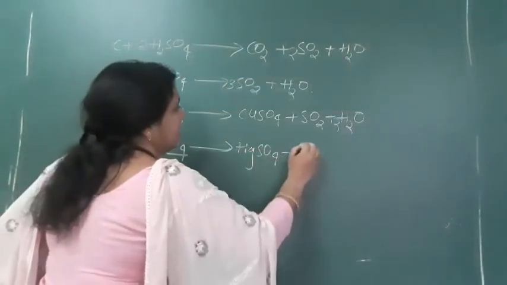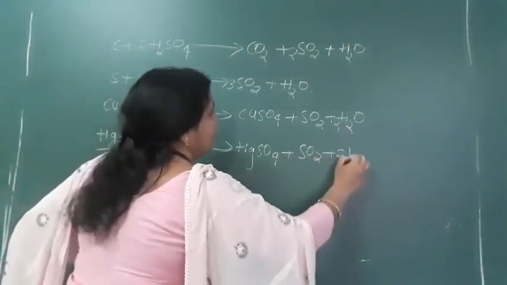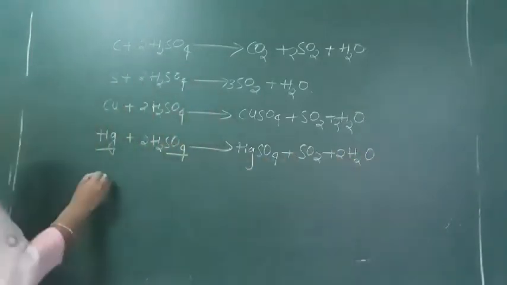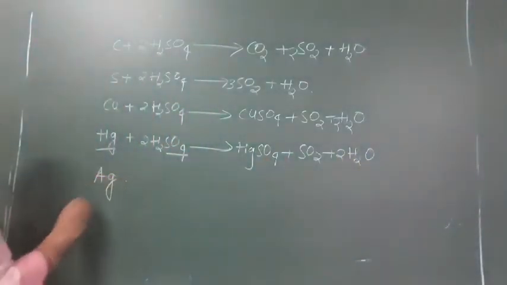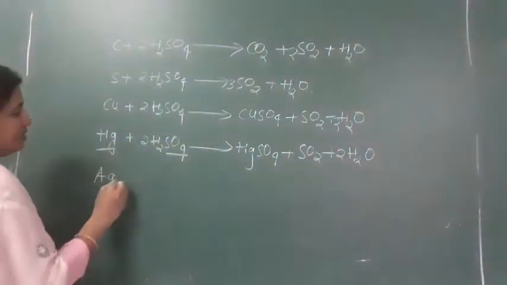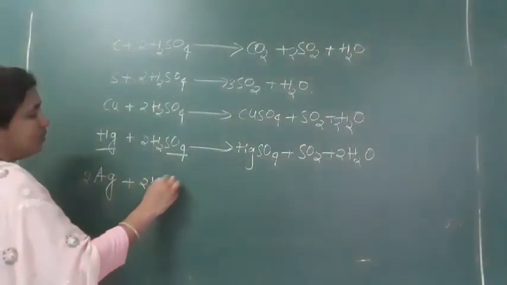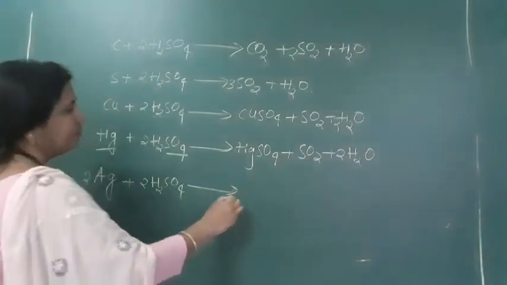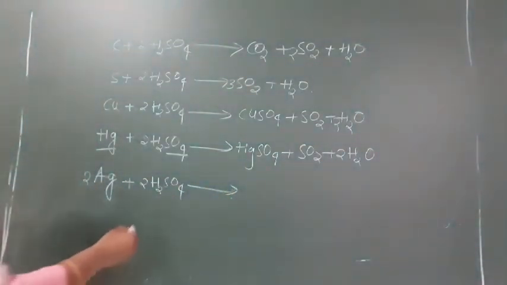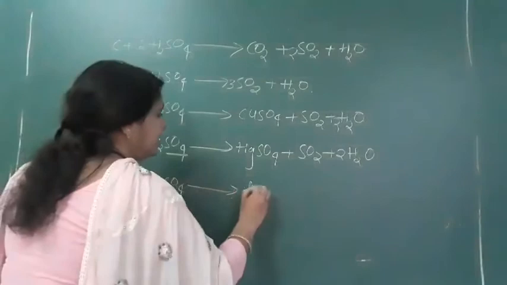HgSO4 plus SO2 plus 2 H2O. For mercury and silver we have to take 2 moles, 2 plus 2 H2SO4. So here also what will we get?